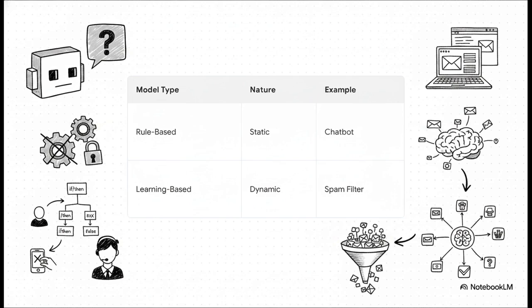Contrast that with learning-based models. A perfect example is your Gmail or Apple Mail spam filter. You don't have to sit there and code every single spam word. It constantly adapts, finding hidden patterns like weird links or clustered emails, dynamically learning the mechanics of spam to keep your inbox nice and clean.